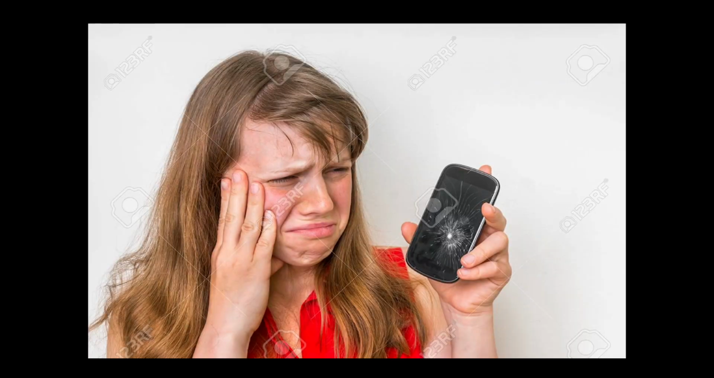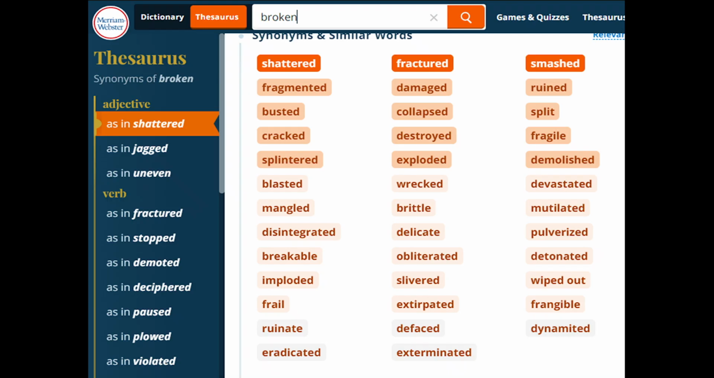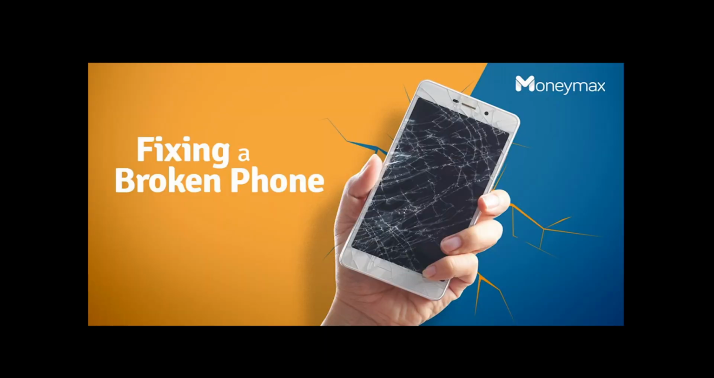Her phone's broken. But we'll notice, again, any word, anything going through the grammar. Oh, my phone got absolutely splabbered in the washing machine. Fixing a broken phone. You see the yin and the yang always there in the language.